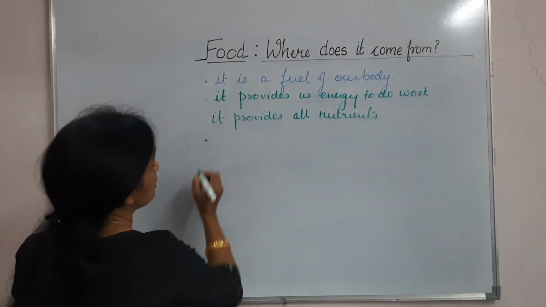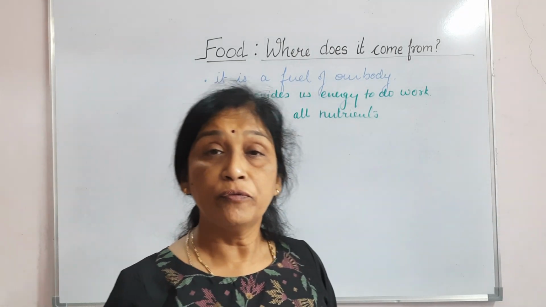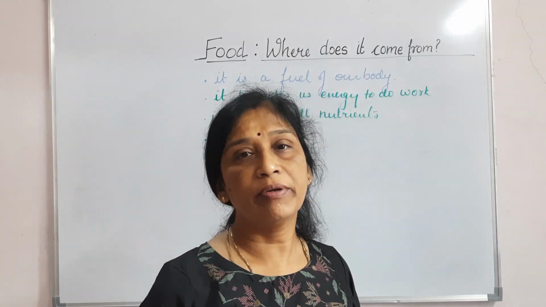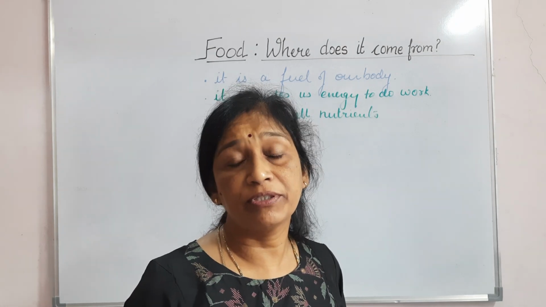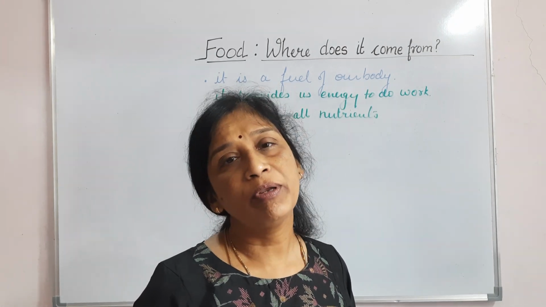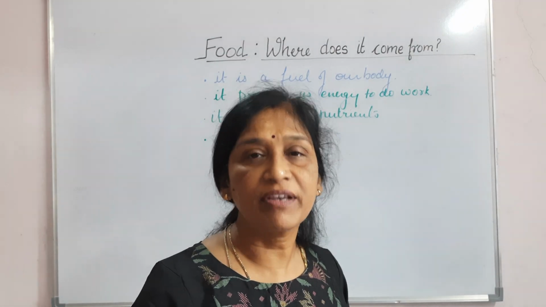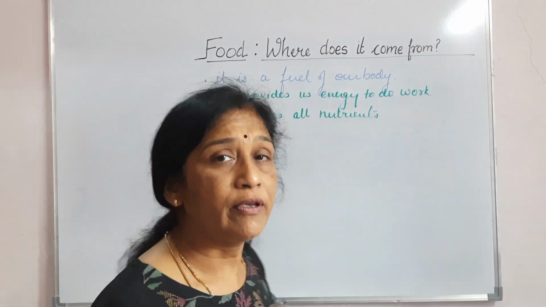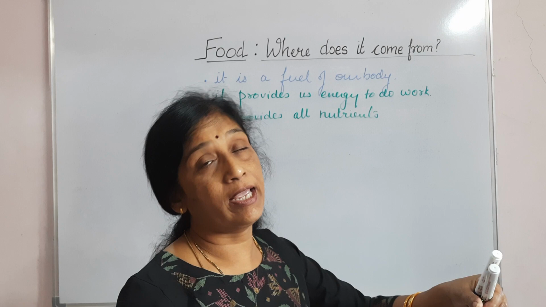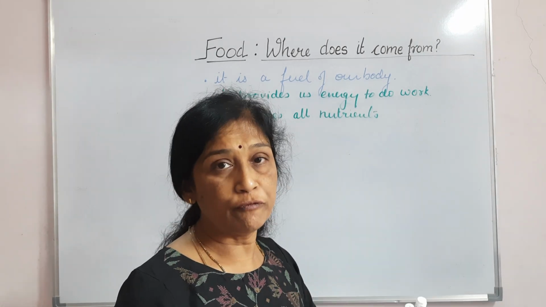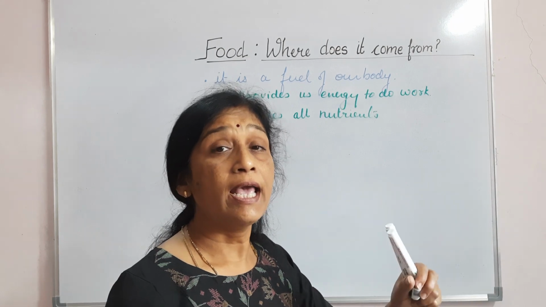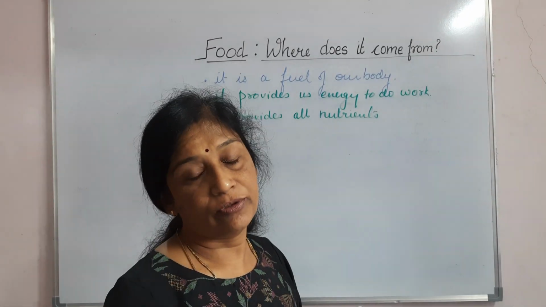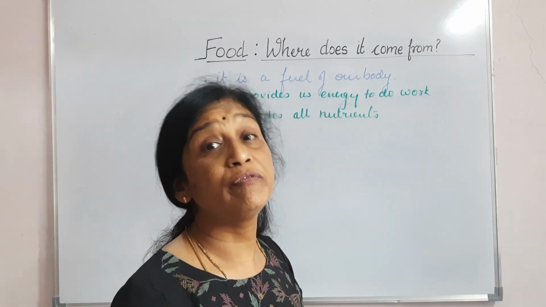Now, I just told you that the food also repairs the damaged cells. Somehow, if any cell gets damaged due to some injury or maybe due to some disease, it gets affected. Then it takes a time, but good food, a balanced food with all the nutrients will help that damaged tissue or cell to recover itself.